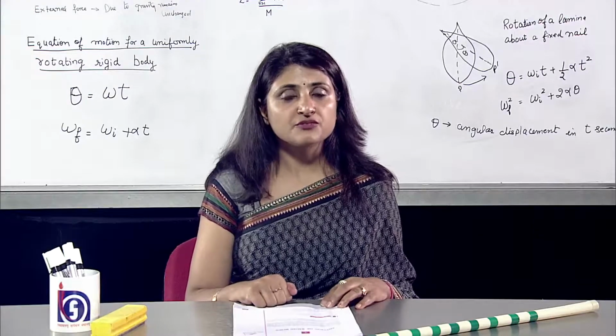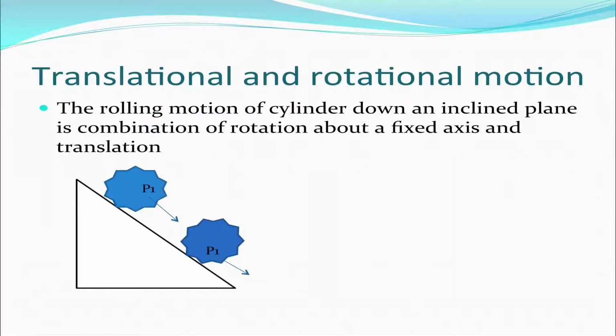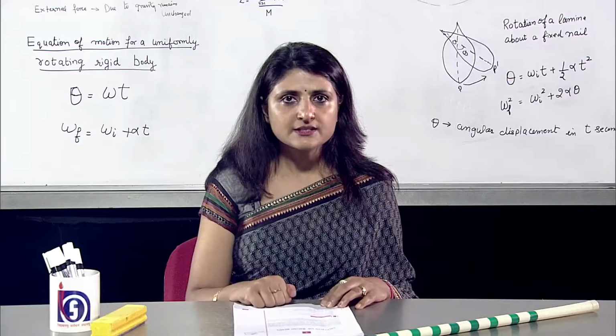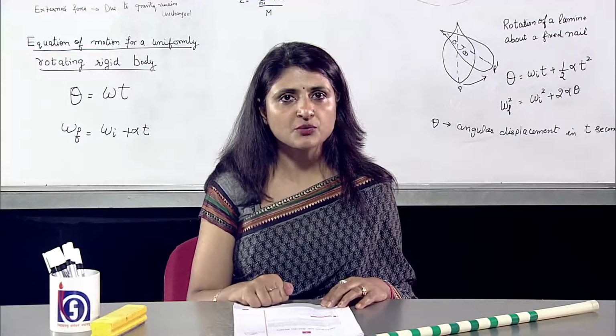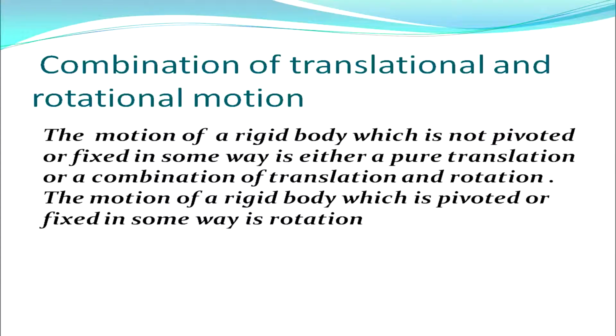Let's talk about a motion which is a combination of translational and rotational motion, and the best example could be a cylindrical rod just rolling down an inclined plane. We have taken an irregular shape of the cylinder so that we have different points, that is P1. We know that when the cylinder rolls down, the P1 position changes. So, the rolling motion of a cylinder down an inclined plane is a combination of rotation about a fixed axis and translation.